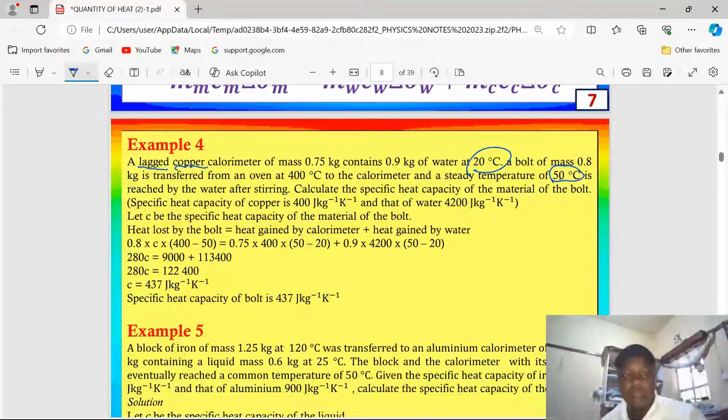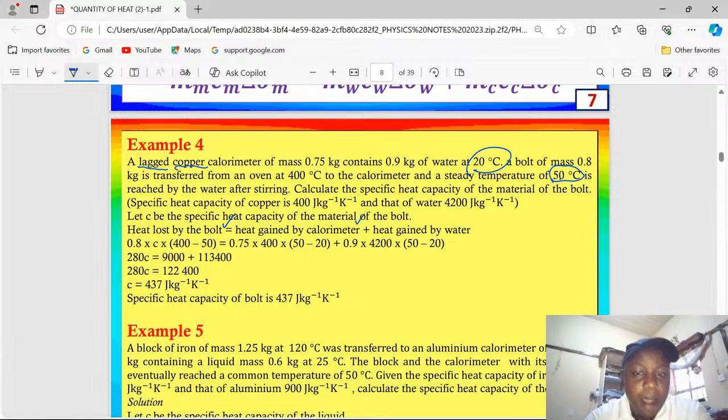That means water and calorimeter have raised from 20 degrees Celsius to 50. Mathematically, assuming that there are no heat losses to the surrounding, the heat lost by the metal block will be equal to the heat absorbed by the calorimeter plus the heat gained by water.